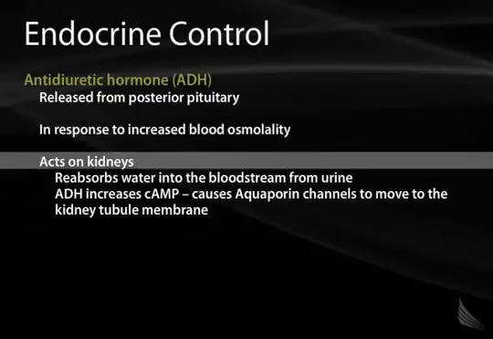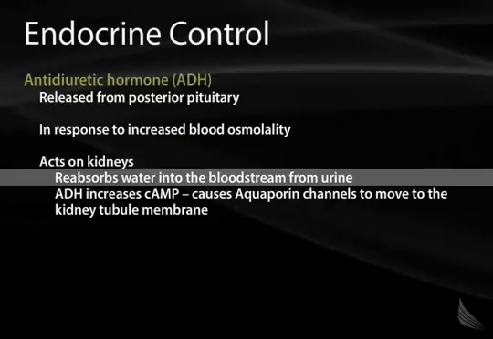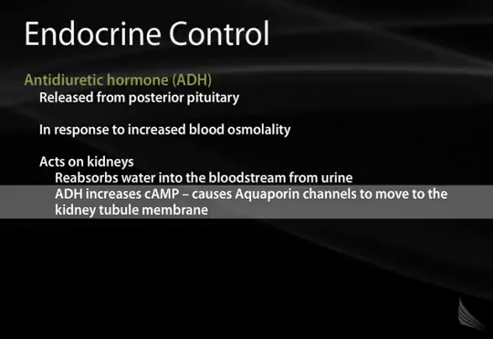ADH acts on the kidney by causing reabsorption of water back into the bloodstream from the urine. ADH does this by increasing the amount of cyclic AMP present in distal tubule cells. This causes the movement of aquaporin channels from inside the cell in storage granules to the kidney tubular membrane, and these aquaporin channels allow pure water to move back from the urine into the bloodstream. ADH itself is also a potent vasoconstrictor.